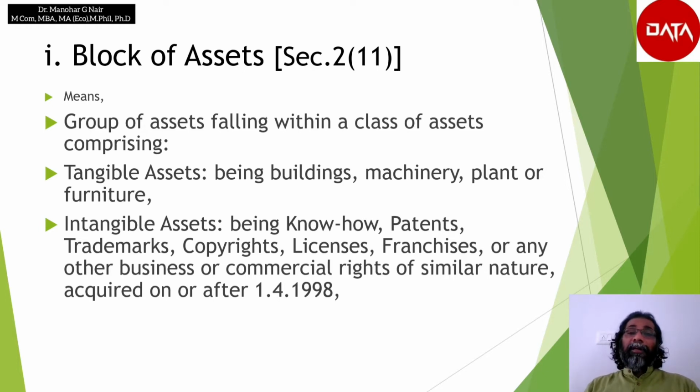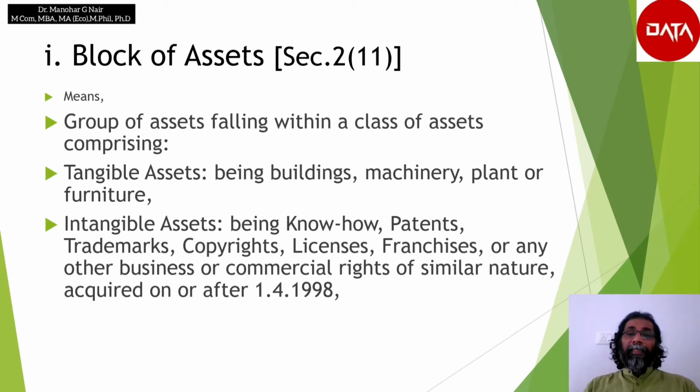Similarly, suppose there are two types of building having two rates of depreciation, maybe 5% and 10%, then it is said to be two blocks of asset under the head building.